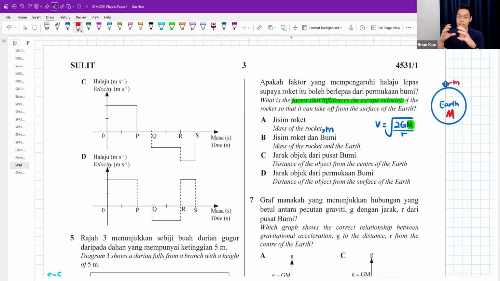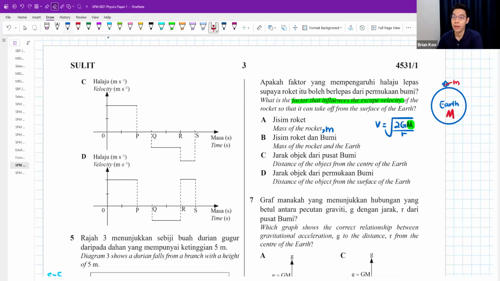Like for example, let's say I have the sun in the middle. Sun is big letter M. Earth that is orbiting the sun is smaller, then Earth would be small letter, right? So don't always memorize that Earth has to be big letter. It can be small letter also. So it depends on which 2 objects you are looking at. The one with a bigger mass, big letter. Smaller mass, small letter.